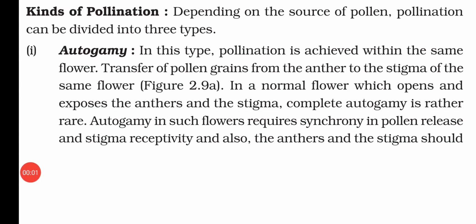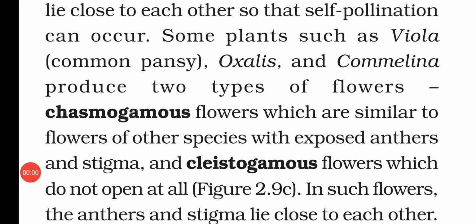Now what are the requirements of autogamy? In such flowers, first of all, synchrony in pollen release and stigma receptivity is needed. That means the time when the pollen is released, at the same time the stigma should be able to receive that pollen grain. And second, the anther and the stigma should lie close to each other so that self-pollination may occur.